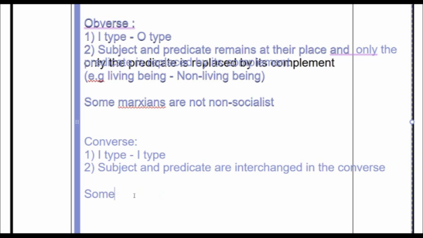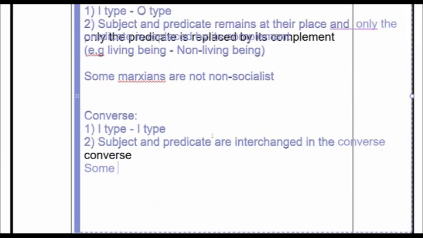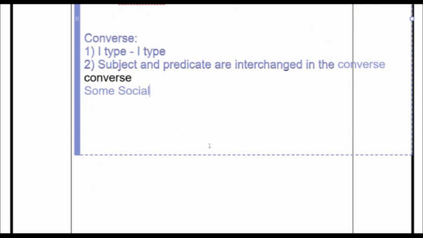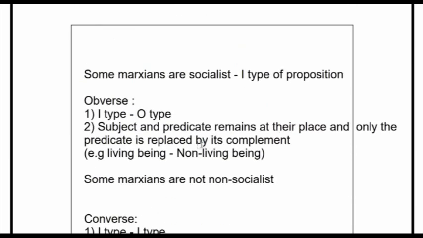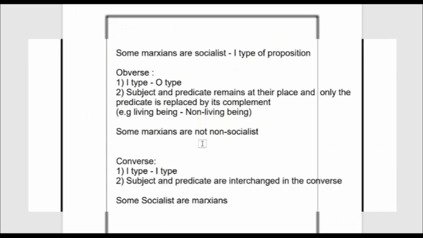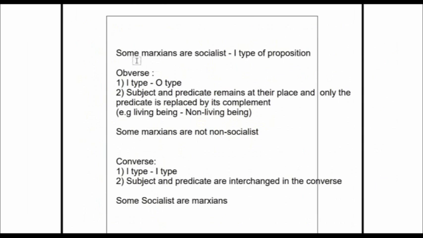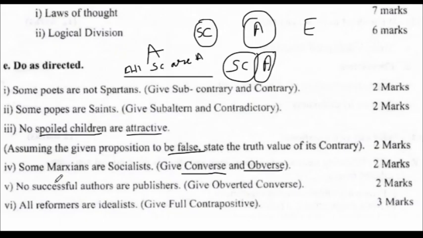So some socialists are Marxians. That's it. This is as simple as this, the converse part. Let me just unzoom this so that everything can come on one page. So I type remains in I for converse, but for the obverse it goes into the O type. So we have completed this question. It's very simple. As I told you, you just need to understand the puzzle as to how to solve it, the steps. That's it, 2 steps for each one of them.